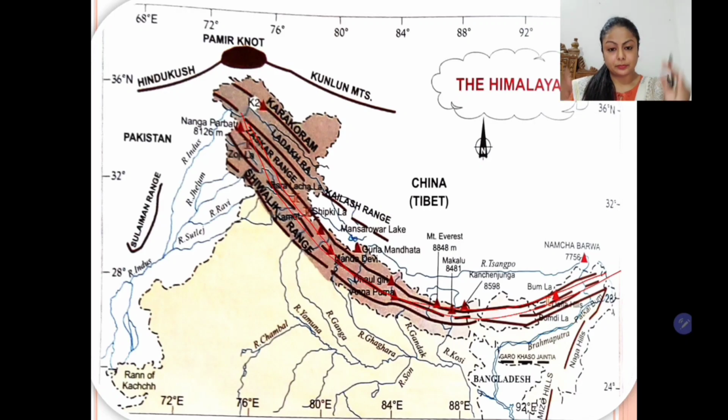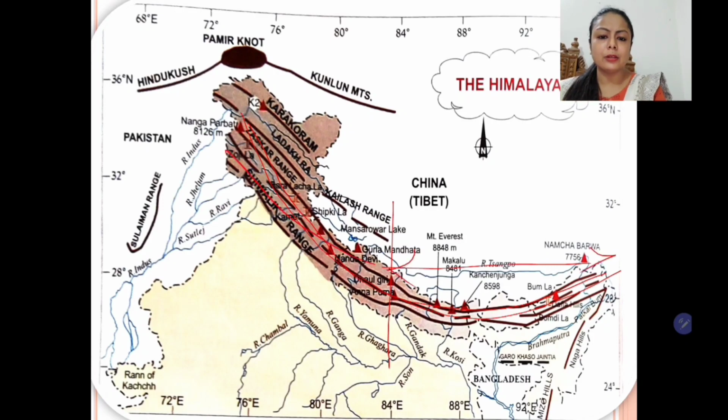So students, this is the loftiest and the highest mountain range in the world. And if we see it longitudinally, then we have three parallel ranges, and the eastern portion has more variation in height compared to the western portion of this mountain range. So they have parallel ranges, and they extend from the northern part of the subcontinent to the eastern part.